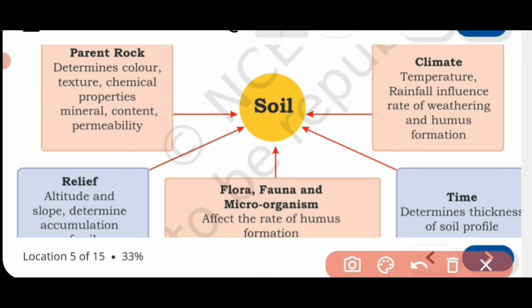So parent rock will give color to the soil, texture to the soil, and chemical properties and mineral content. Then permeability means whether it is porous or not. So that is about the parent rock.